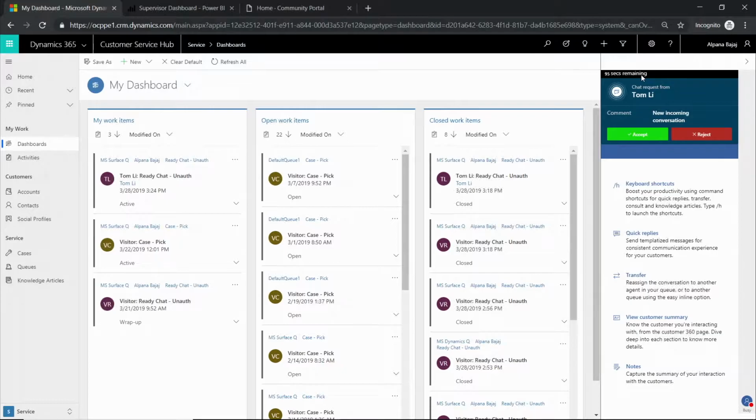As you can see, I have flipped my persona from customer to an agent. I'm back on my CRM screen, and the thing that you see on the top left is the notification that is provided to an agent as soon as there is an incoming chat for him. The topmost bar in the notification is the amount of time which is left for me to respond. And if I don't respond within this given amount of time, the system will try to find the next best agent who is available to pick up this particular chat. The next thing that you see is the channel information.